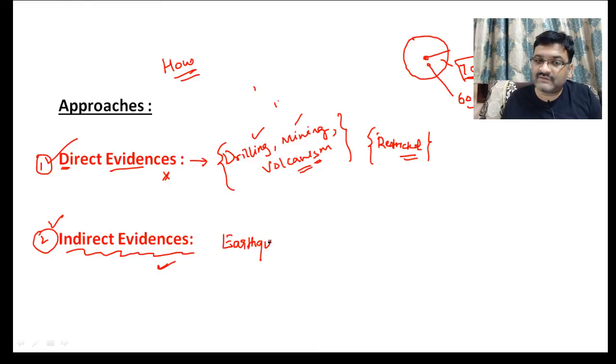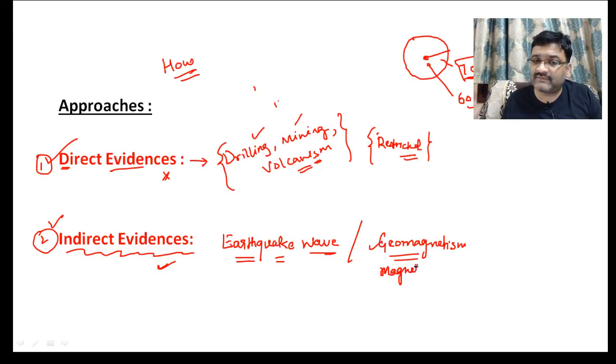And here comes the application of earthquake waves. Earthquake waves provide indirect evidences about the earth's interior. And second is geomagnetism. What is geomagnetism? Geomagnetism is the magnetic property, or magnetic nature, of the earth, which can help us in understanding the interior of the earth. So these are considered as two indirect evidences.